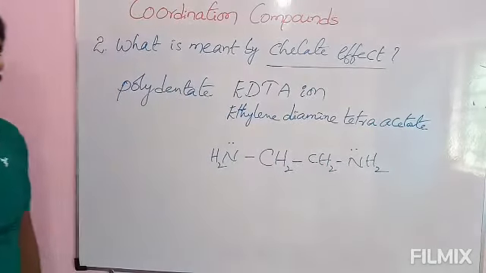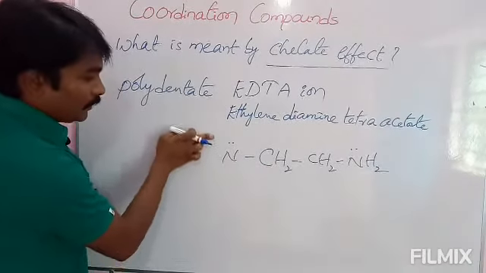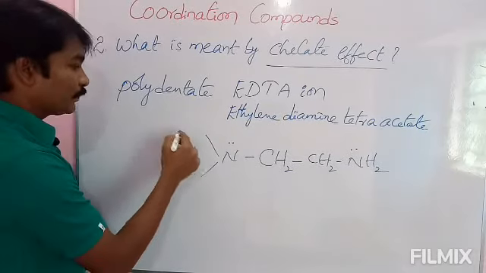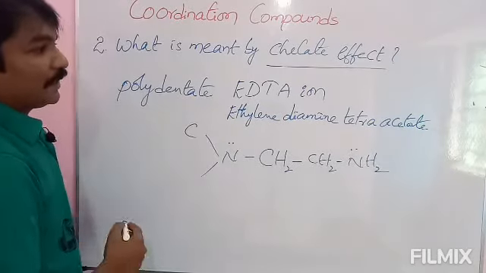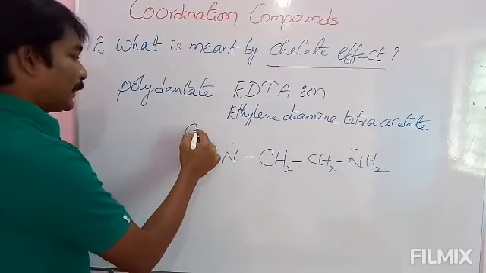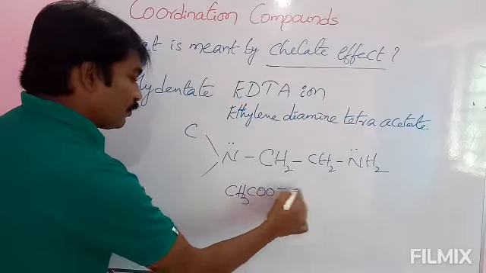Ion is acetate. See here, two hydrogens are replaced with two acetate ions. Okay, what are two acetate ions here? Acetate ion is CH3COO minus.